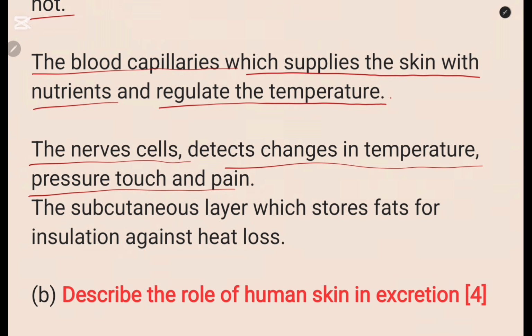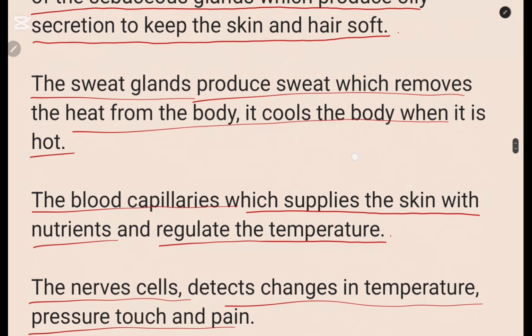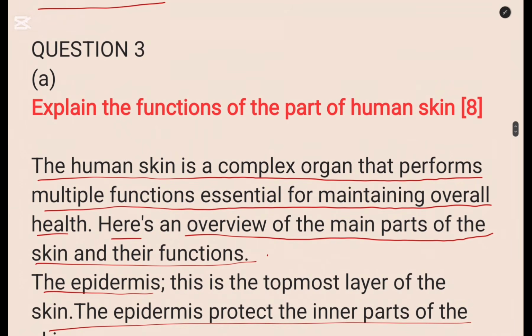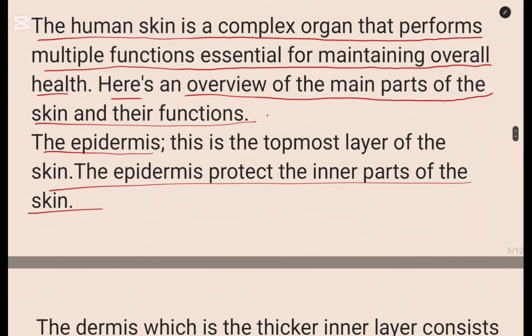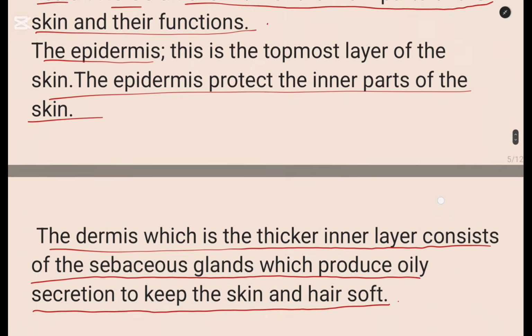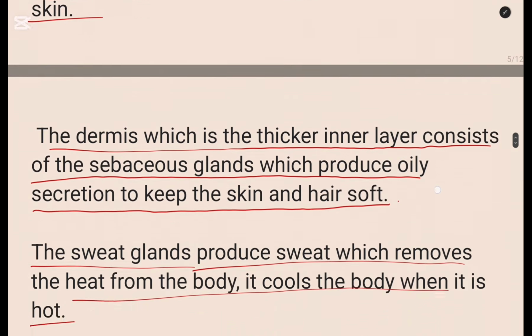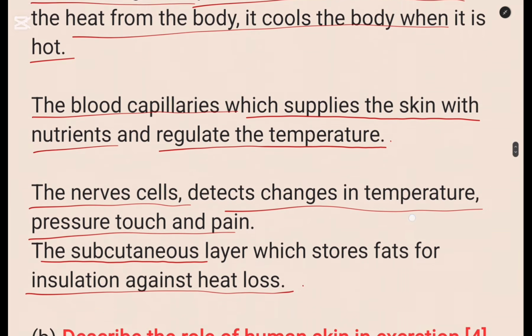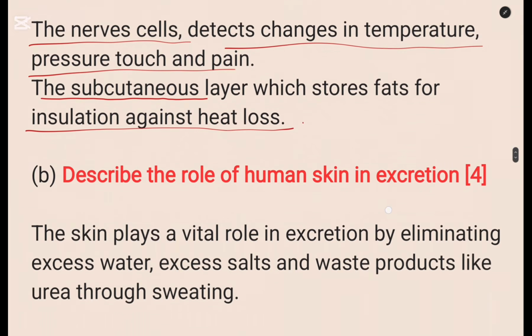That is the paragraph. Then we go to the other one, which is the subcutaneous layer, which stores fats for insulation against heat. So we've given the functions of the many parts of the skin. Explain the function of the parts of this human skin. So that is how you write it. Okay, so equally here, pause the video, make sure that you copy everything. Then of course you can start going through as you revise.